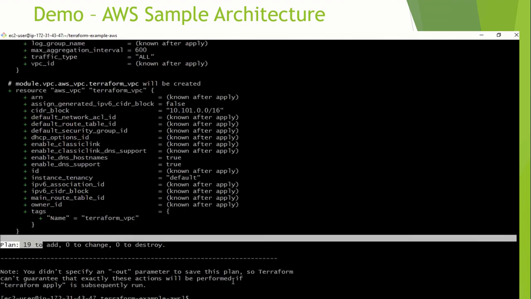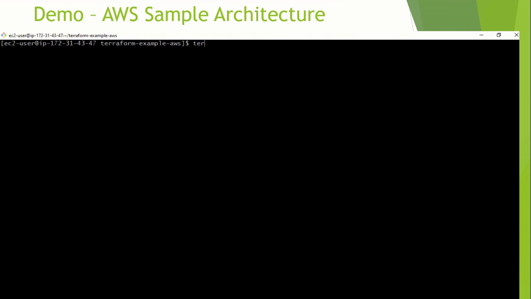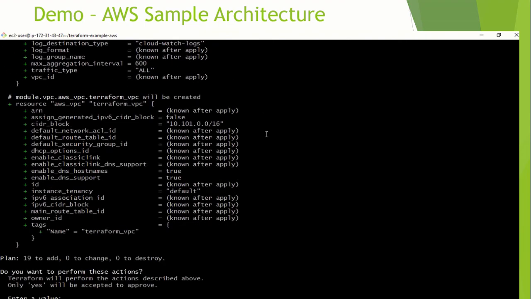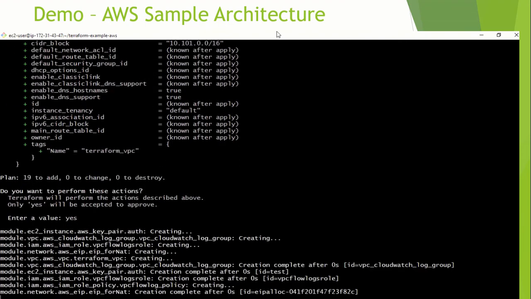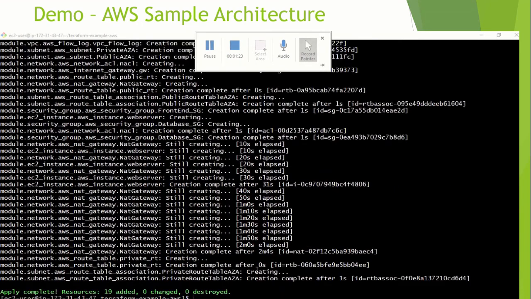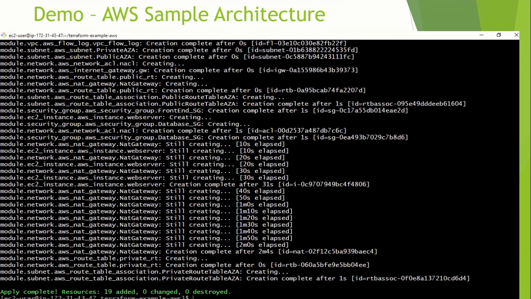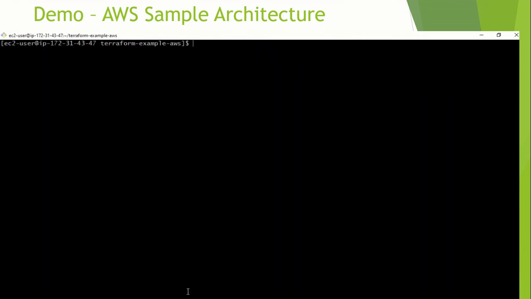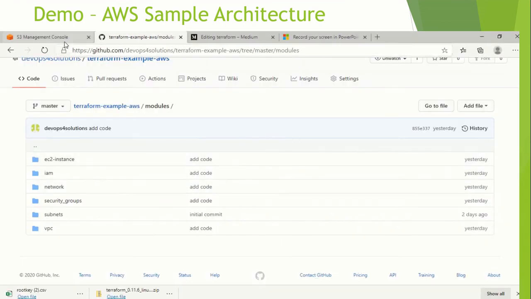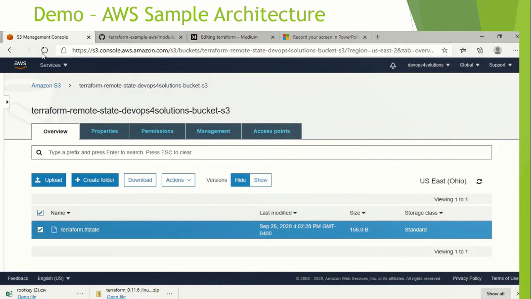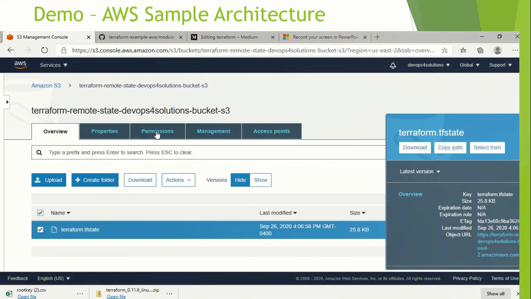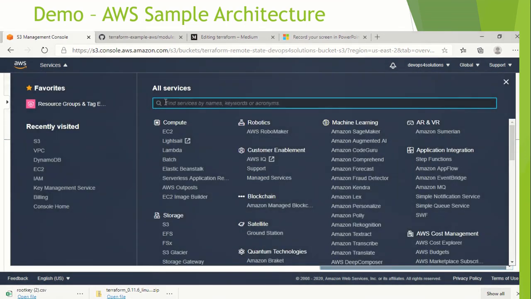You can see it is going to add 19 changes. Now we are doing the apply. So it will actually create the structure over there. And you can see it has added the 19 resources. Now we will go to AWS and first validate our Terraform state file. You can see the size got increased. So it uses this Terraform state file.